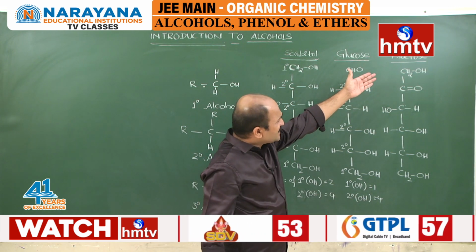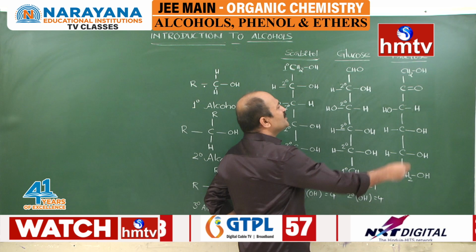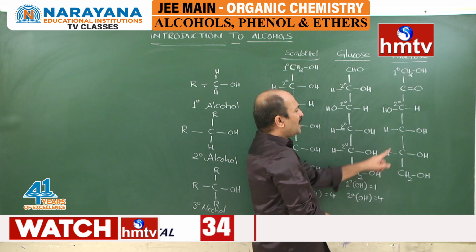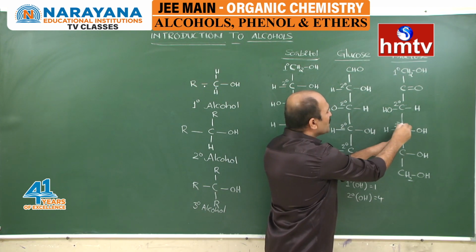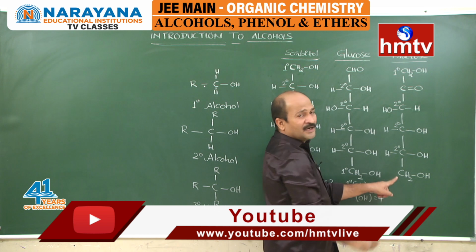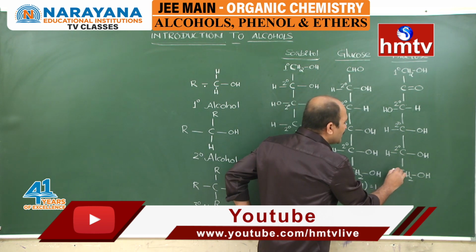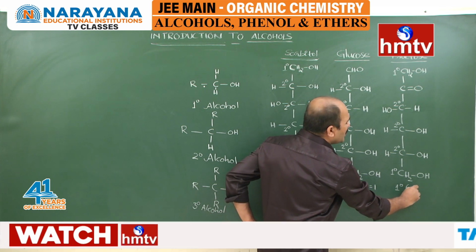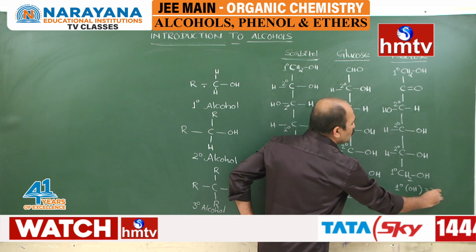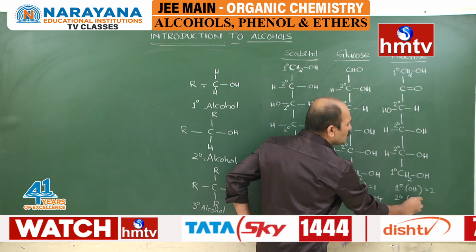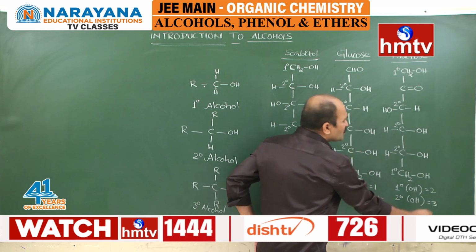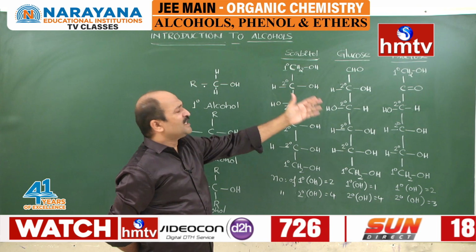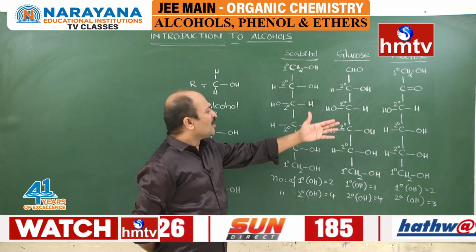And then examine the fructose. In the fructose molecule, this carbon is primary, this carbon is secondary, this carbon is secondary, this carbon is secondary, and this carbon is primary. So how many primary alcoholic groups are there? Primary OH groups here is 2. Number of secondary OH groups here is 3. So this is the information regarding the primary, secondary, tertiary alcohols in the polyhydric alcohols.